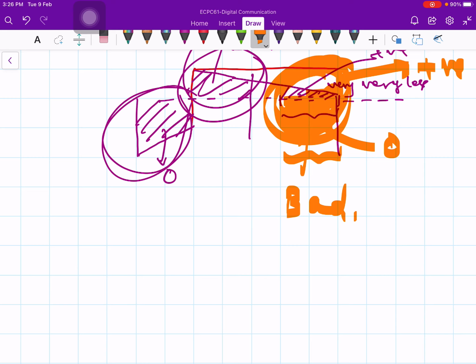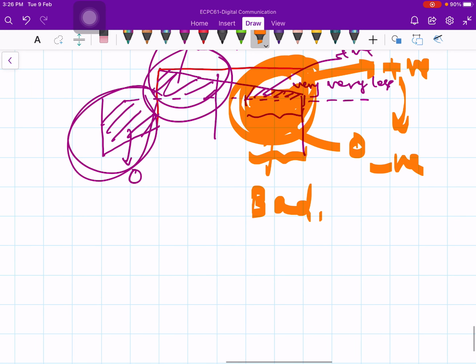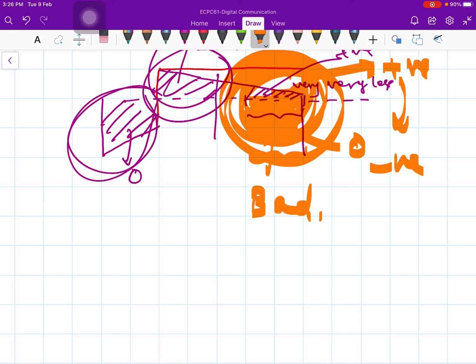Because of noise, it may look like a negative area. The small positive area will become a negative area because of the noise, and the net area will turn out to be negative, and you may make a wrong decision. Therefore, your tolerance to noise becomes very, very small, especially in this particular region. And what is worse is that it is unpredictable over time. We don't know where it is going to happen and where it is not going to happen. So this area is going to create a lot of problems for us.